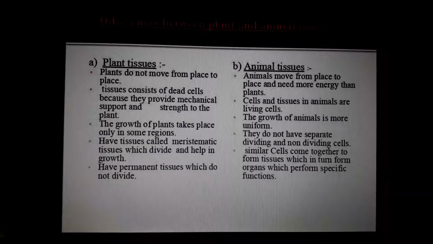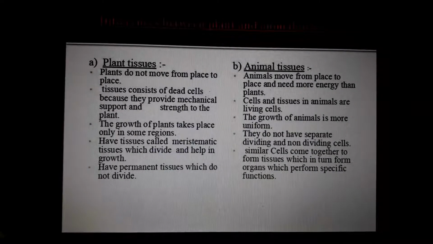So the growth of plants takes place only in some regions, isn't it? In the human body, every day in the life process, what is happening? New cells are forming in our body. Understand? Each and every minute in our body, new animal cells are forming. But in plants, the growth is only in some places.